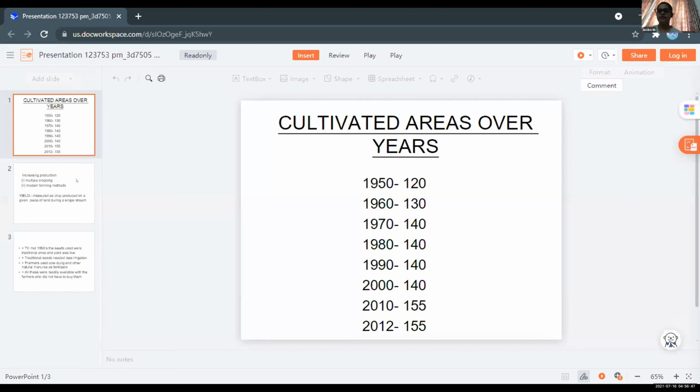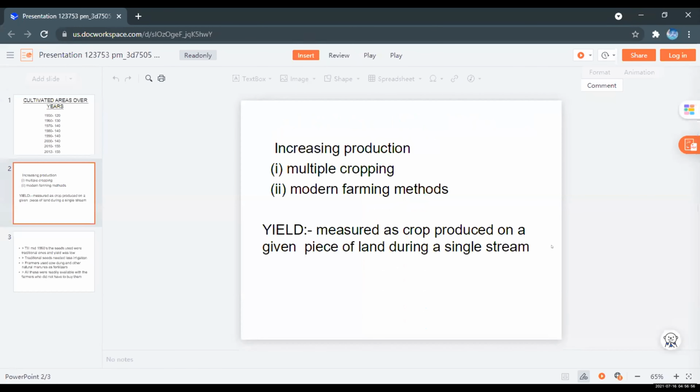Is there an increase in the cultivated areas? But what about the last 2 points, I mean 2010 and 2012? It was 155 million hectares. So see, the land is fixed. That is what they wanted to tell you through those numbers. The last 2 years it is remaining fixed. Now there is no more land for cultivation. Okay. Next.